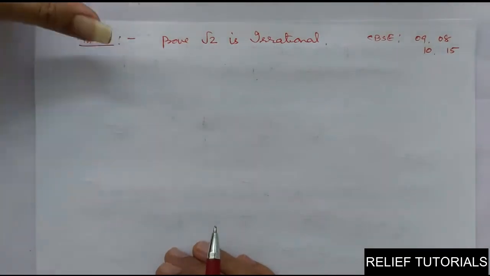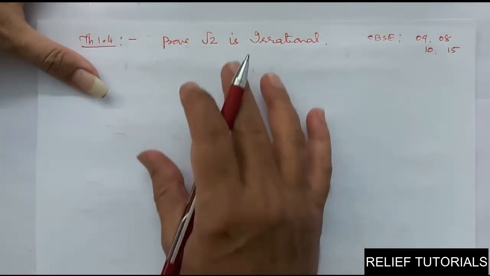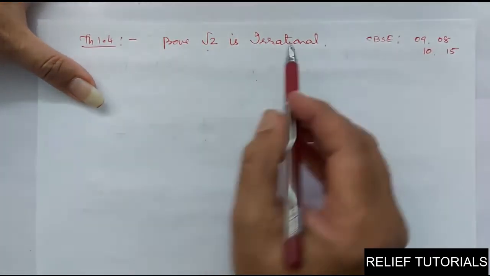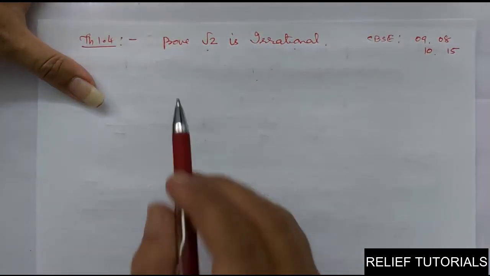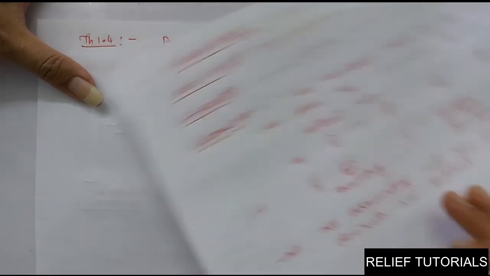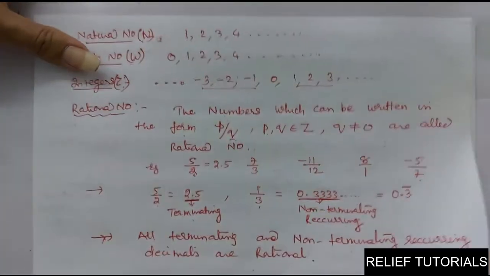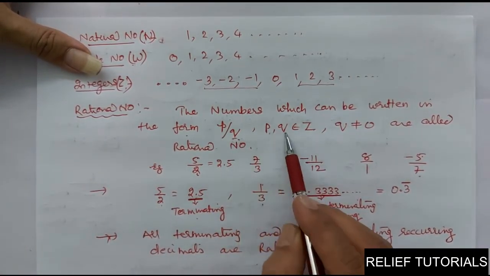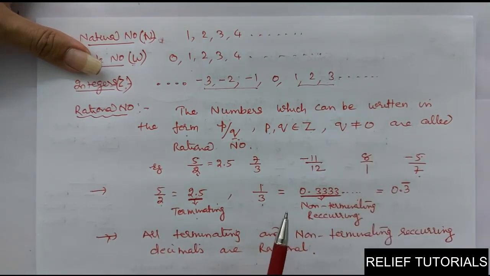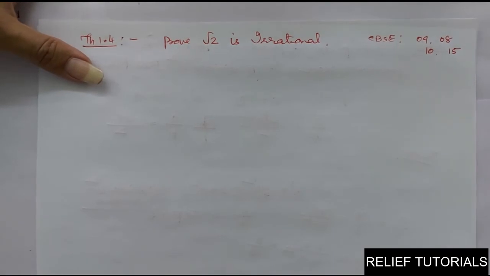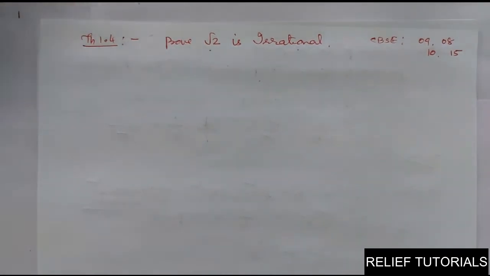Okay, so how are we able to prove this? First of all, we will suppose that root 2 is rational. We have to prove that it is irrational, but we will suppose that it is rational. If it is rational, you know that every rational number can be expressed in the form p by q. If it is a rational number, then it can be expressed in the form p by q, where p and q belong to Z and q is not equal to 0. Clear or not? So I will suppose, let root 2 be rational.